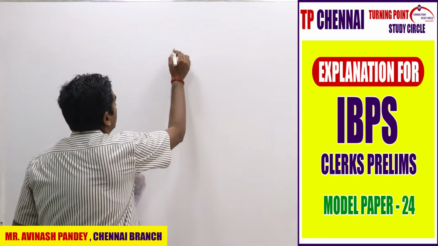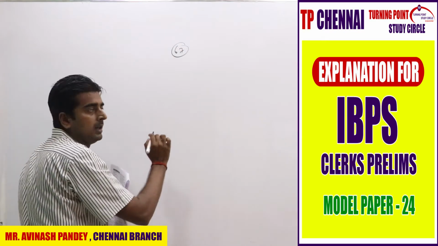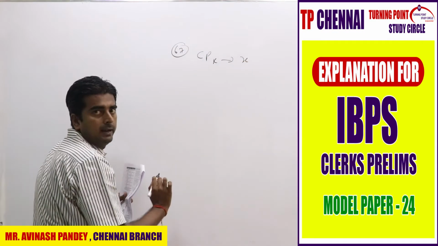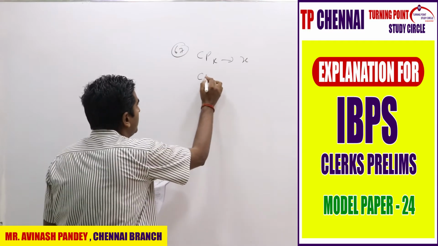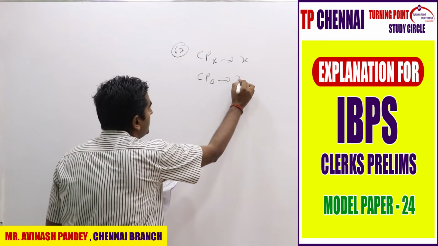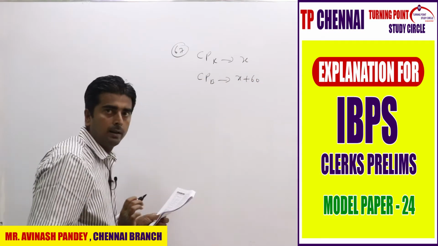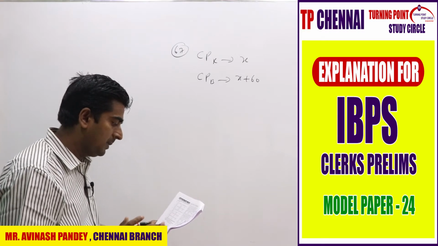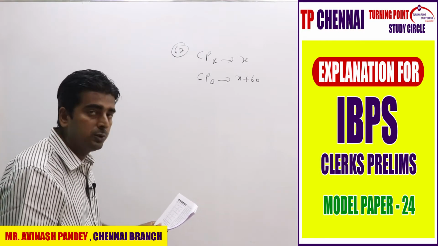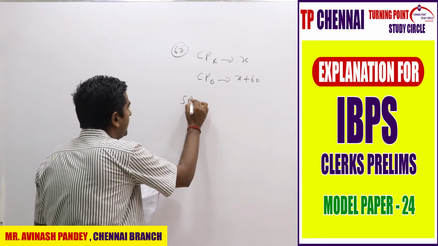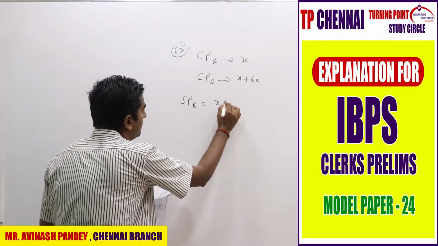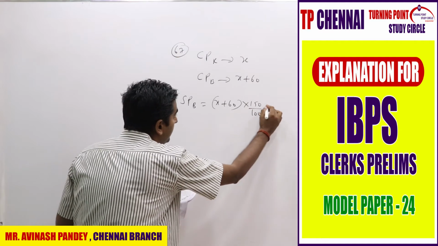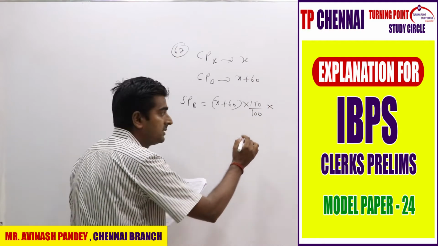Okay. So step by step I am writing here. My cost price of Ravi is nothing but X, right? Now he is giving to Chitra, Beena. So the cost price of Beena is nothing but how much? X plus 60, right? What is Beena doing? So Beena increased its mark price by 50% and then sold it to Chitra. So the selling price of Beena is nothing but how much? X plus 60 into 150 by 100 into the 25% discount she is giving.